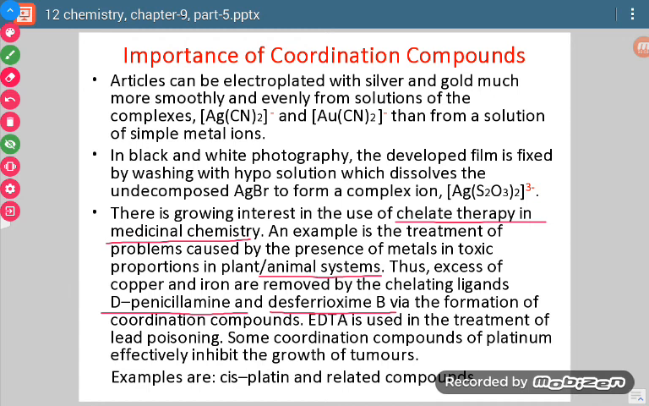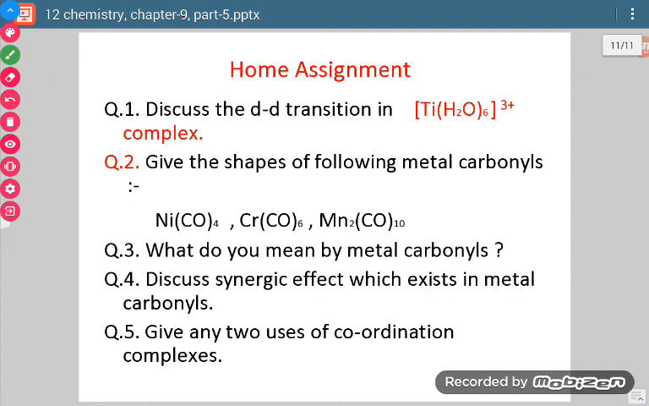Okay, so coordination complex formation is also there. EDTA is used in the treatment of lead poisoning. So if there is lead poisoning and somebody is to be treated for that, then EDTA is used. Okay. Now if we use compounds of platinum, then they help in the inhibition of growth of tumors. Okay, so in this way we can see that there is a lot of usefulness of coordination compounds in treatment also. Okay, so whatever we have discussed, with this we are